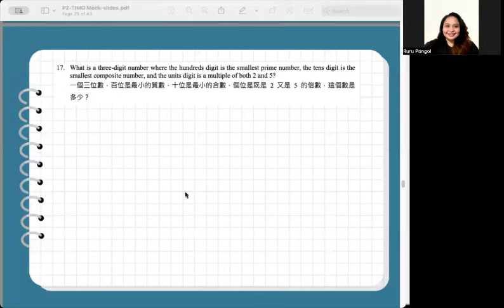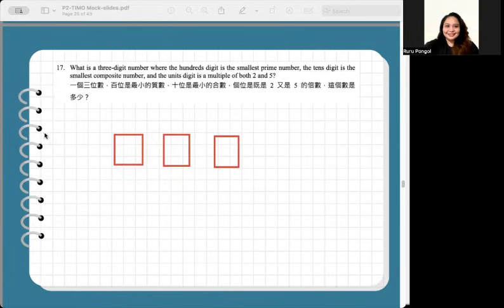Number 17, write a three-digit number where the hundreds digit is the smallest prime number, the tens digit is the smallest composite number, and the units digit is a multiple of both 2 and 5. All right, so let's complete these 3 boxes. We have to make a three-digit number and we have some conditions per digit.